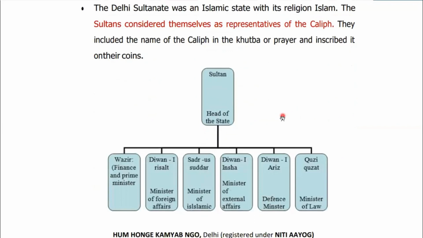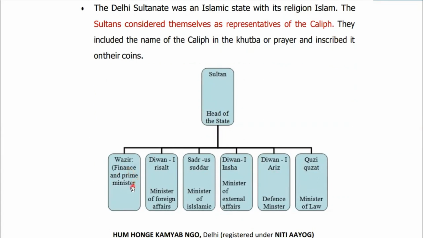With the help of this diagram, you can understand the nature of administration under the Delhi Sultanate. So the Sultan was the head of the state. Then to support the Sultan, there were different ministers and different departments. The Wazir was the head of the finance department, the ministry of finance.